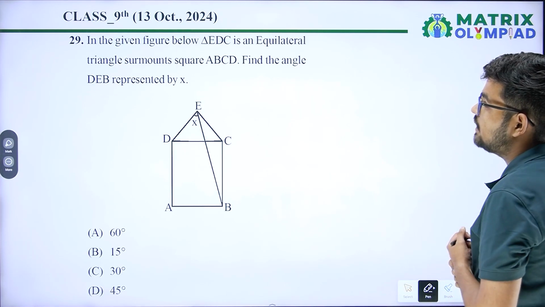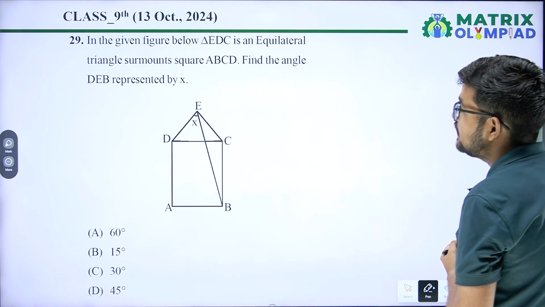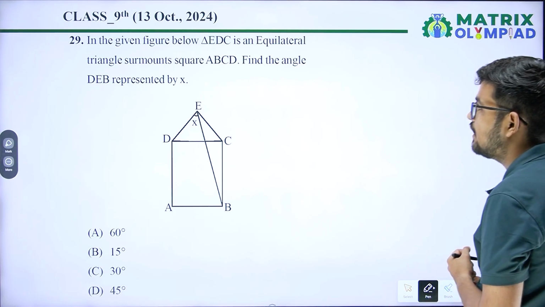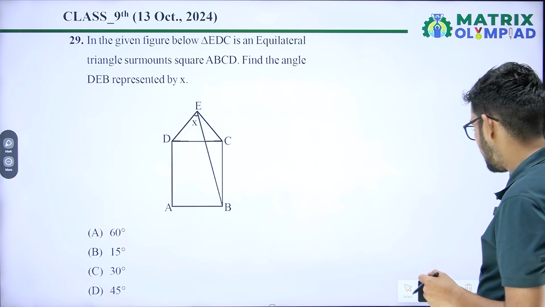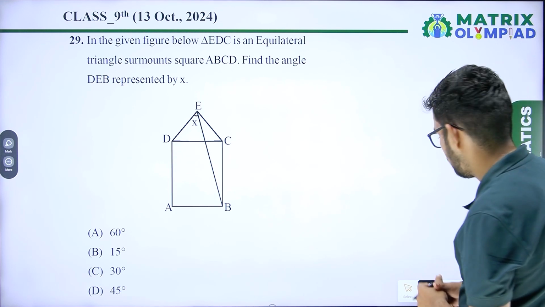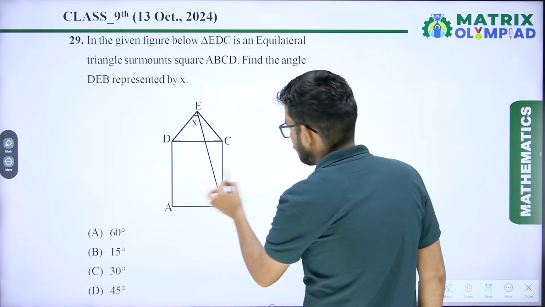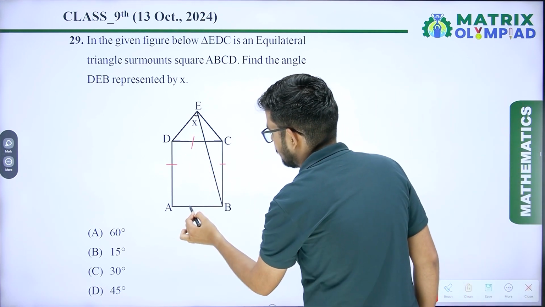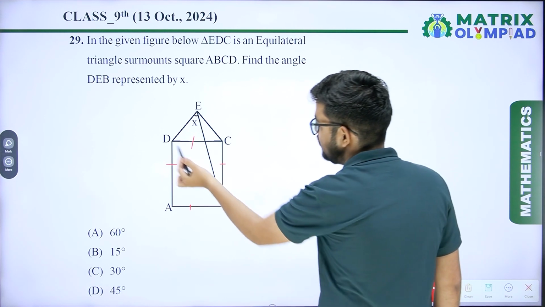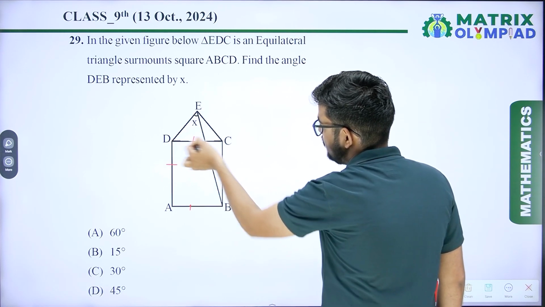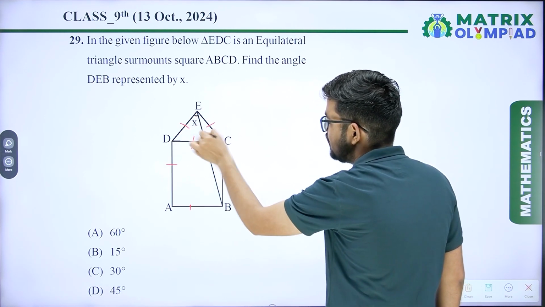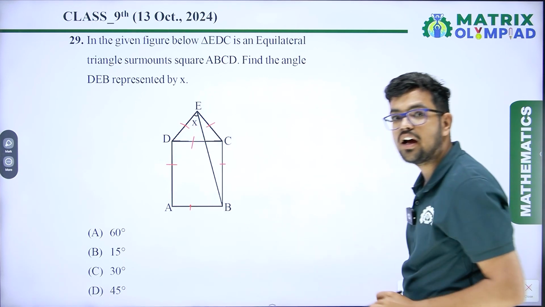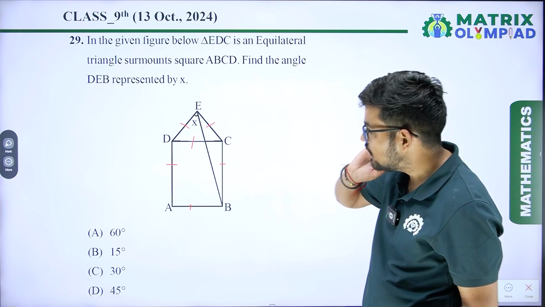Question number 29. In the given figure, triangle EDC is an equilateral triangle surmounted on square ABCD. Find the angle DEB represented by X. Okay, we have to find the angle X. Now, ABCD is a square, which means all sides of the square are equal. In triangle EDC, the sides will also be equal. It means ECB is an isosceles triangle because EC is equal to CB.